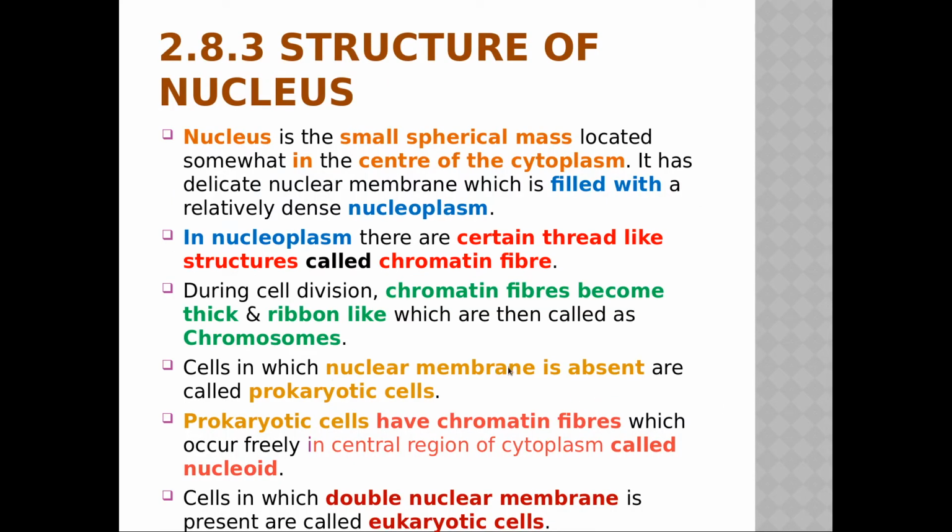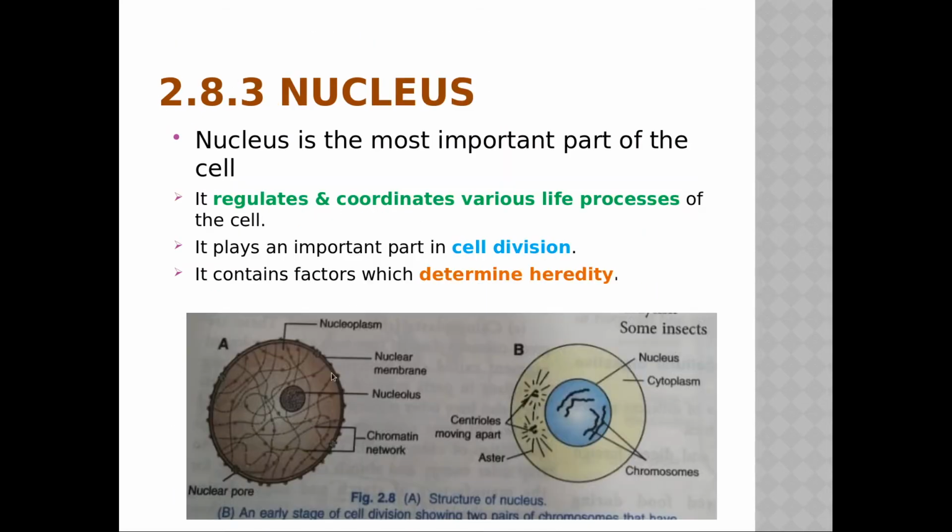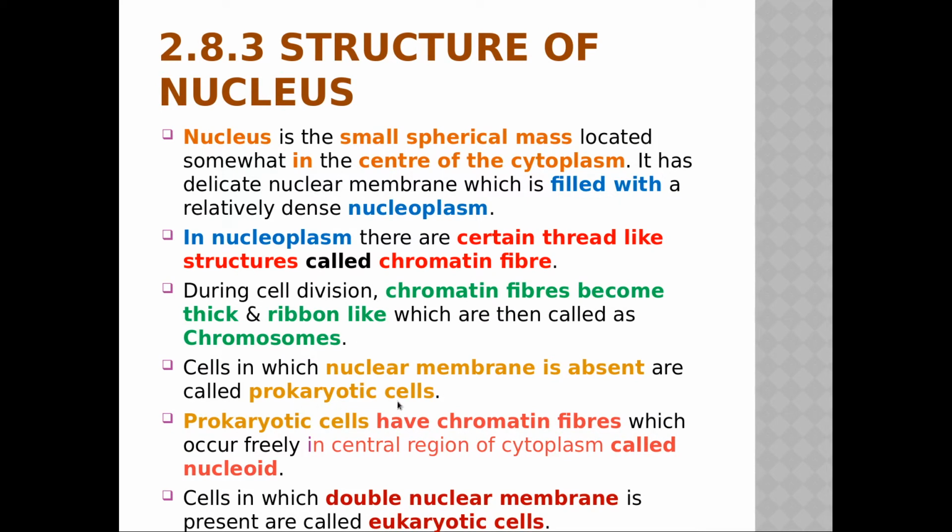Cells in which the nuclear membrane is absent are called prokaryotic cells. So this nuclear membrane is there, the outside boundary I told you about. Sometimes in some cells this nuclear membrane is not present, and if it is not present, those kinds of cells will be called what?